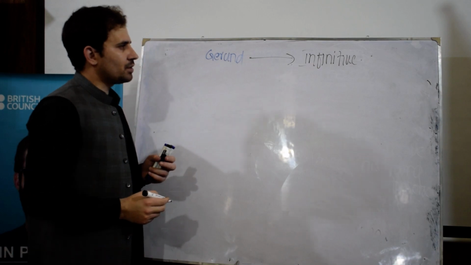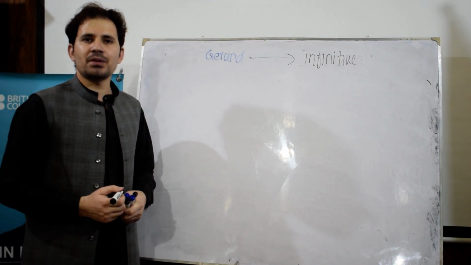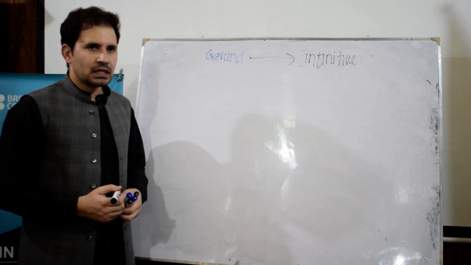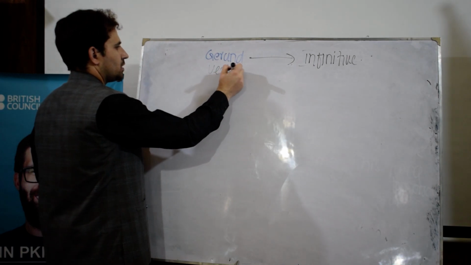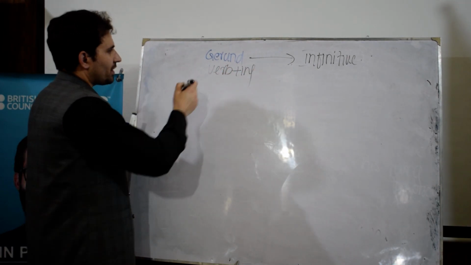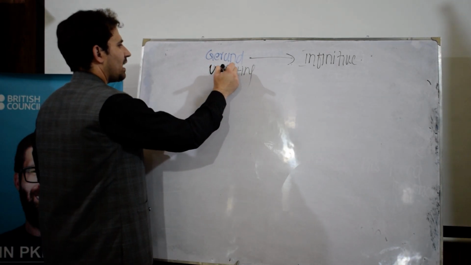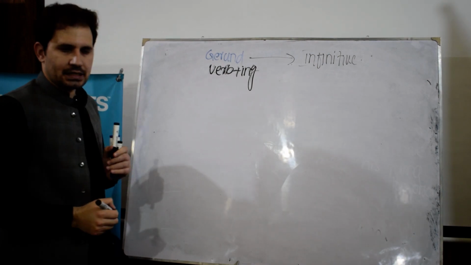In today's lecture, we will be talking about gerund and infinitive. What do I mean by gerund and infinitive? Gerund is the verb plus ing. When there is verb plus ing, we call it gerund.